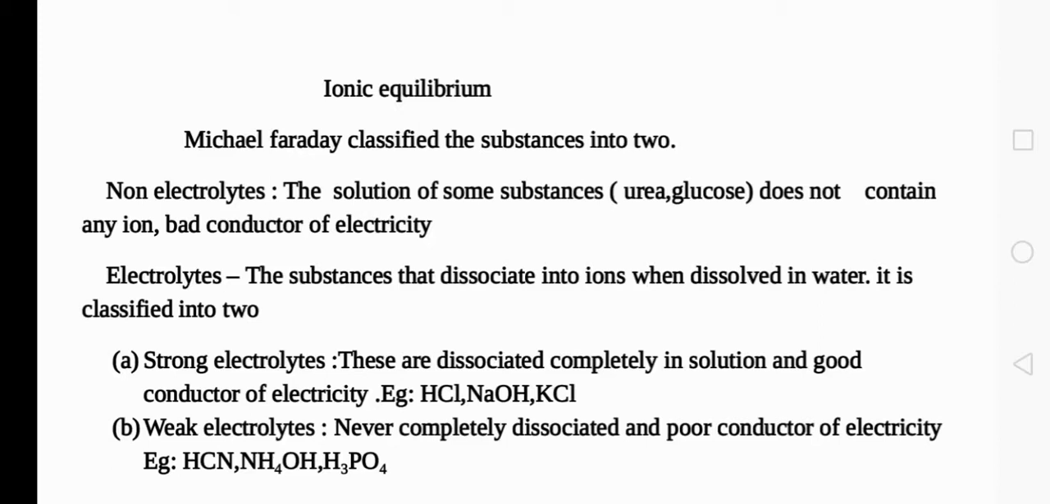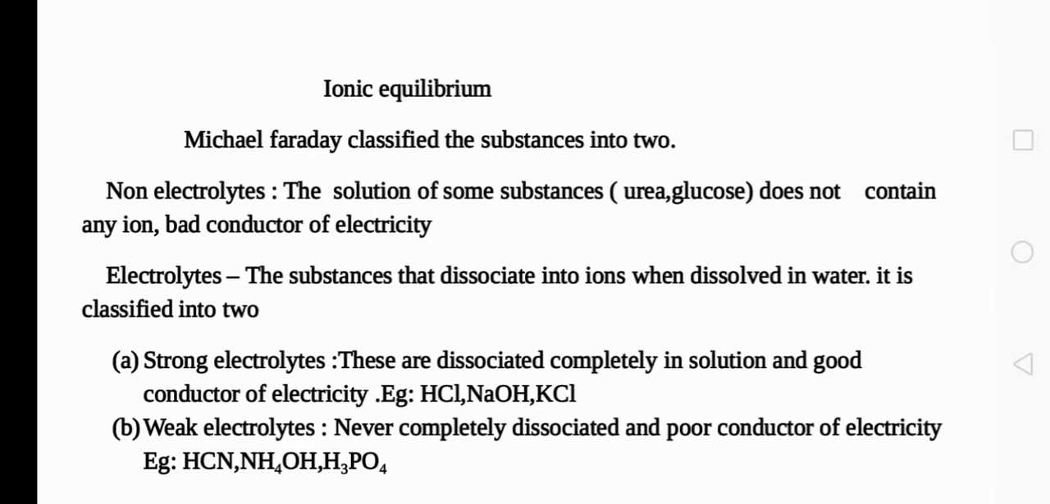Then the second category is weak electrolyte. They never completely dissociate. They will dissociate, but 100% dissociation will not be taking place. Only a few molecules will undergo ionization. That means if you take 10 molecules of any weak electrolyte, like ammonium hydroxide, phosphoric acid, HCN, only a few molecules will undergo dissociation. Other molecules will remain as undissociated molecules. They also have conducting nature, but their conducting character is very low or poor compared to strong electrolytes. So in this chapter, we are learning about weak electrolytes in detail.